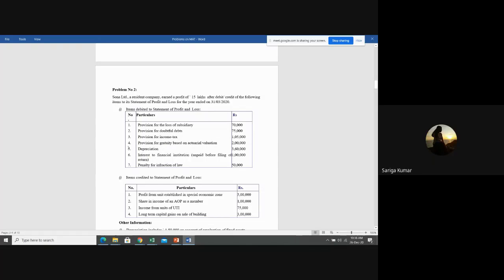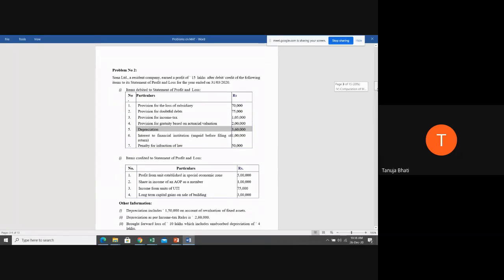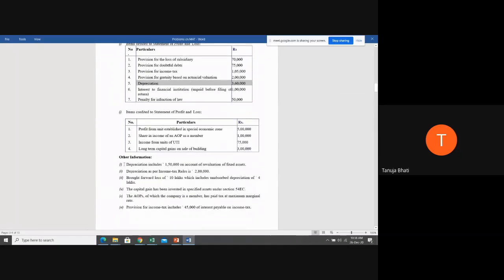Next. Correct. Next, depreciation is 3,60,000. Okay, students. Now, your depreciation includes 1,50,000 on account of revaluation of fixed assets. It means in this amount of depreciation, 3,60,000, you have 1,50,000 which is on account of revaluation of fixed assets.